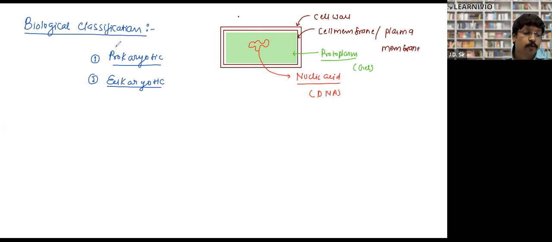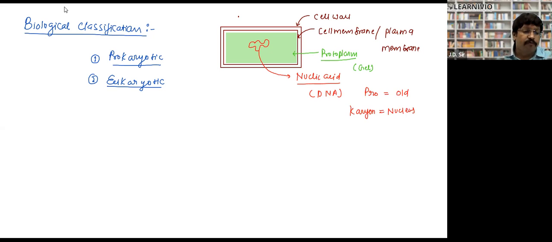So prokaryotic is made up of two words. Pro means old, and the other term is karyotic. Let me explain somewhere else. So DNA, right? This was the prokaryotic cell. The pro word means old, and there was one more word, karyon. Karyon means nucleus. So the cell having an older nucleus is called a prokaryotic cell.